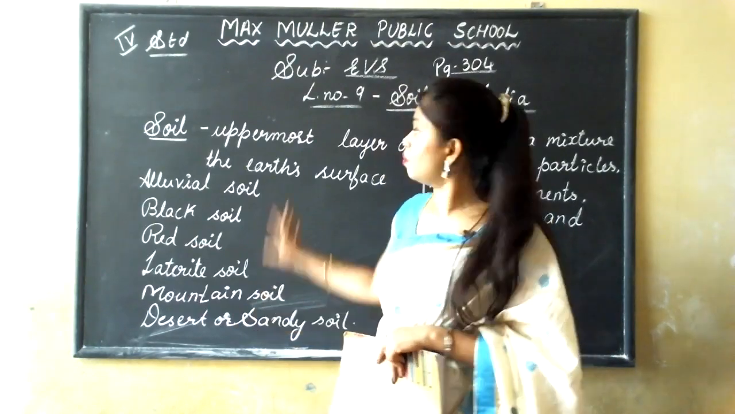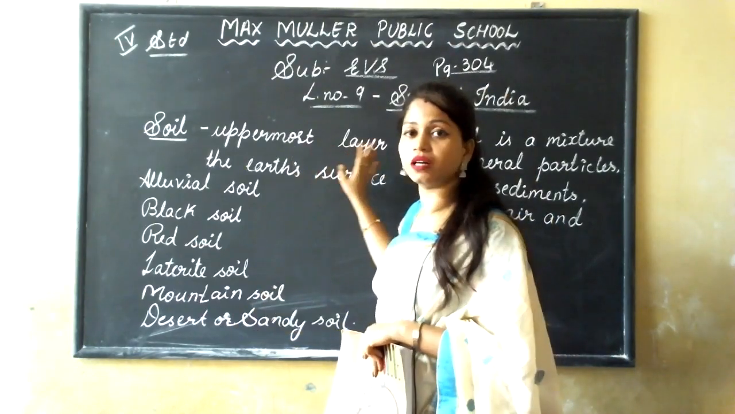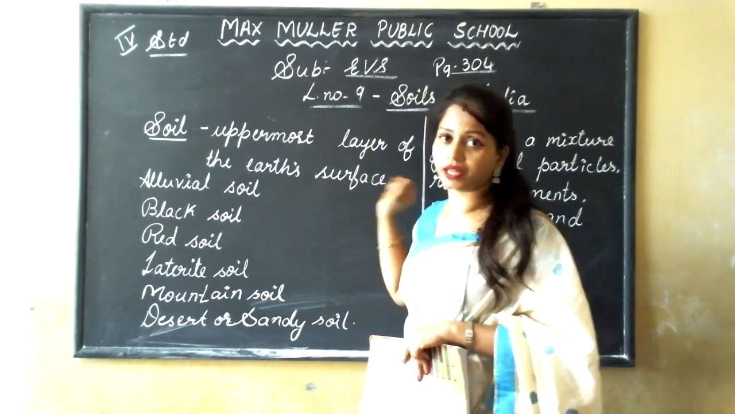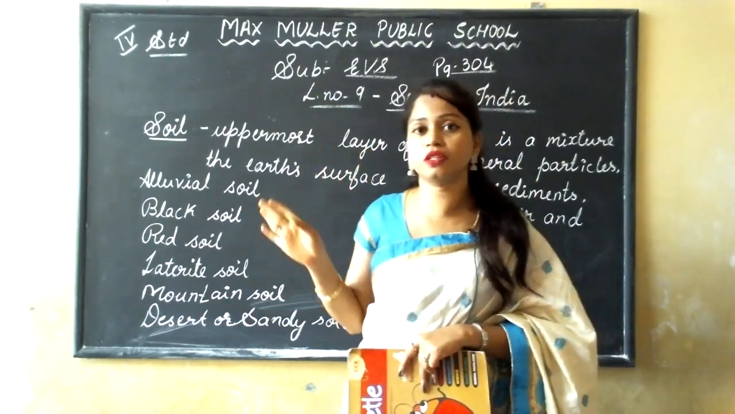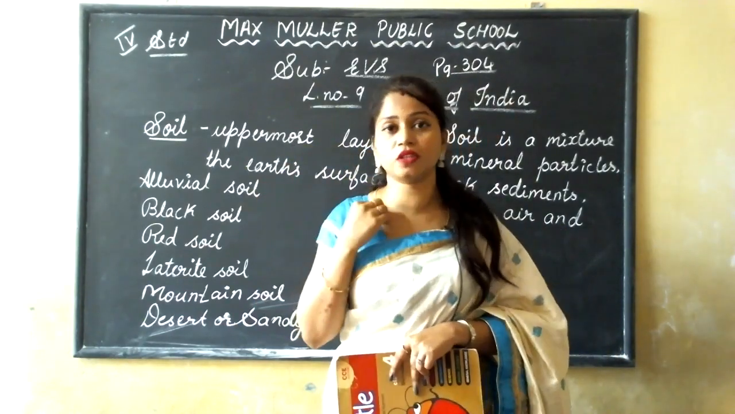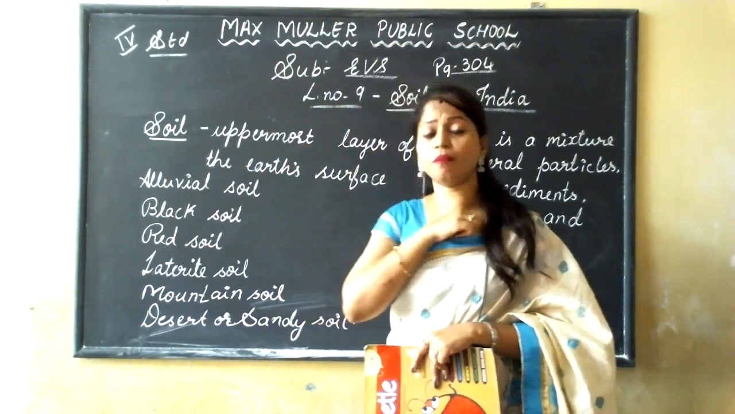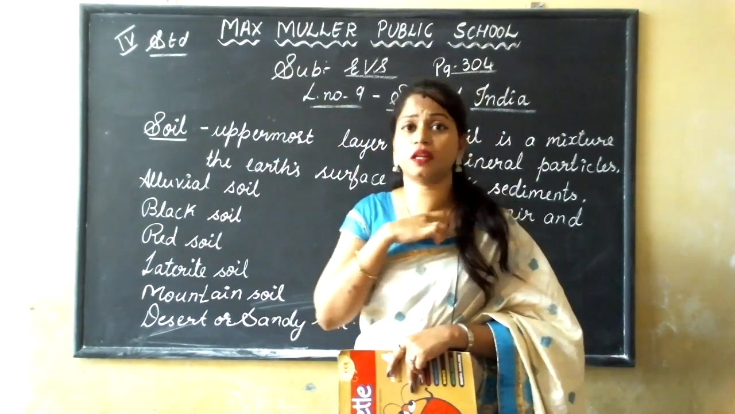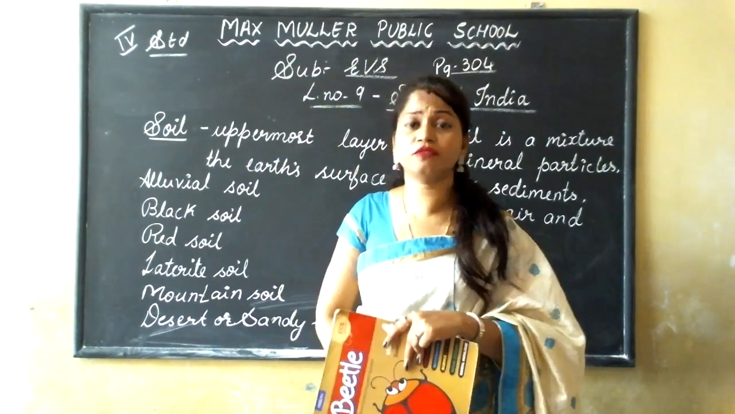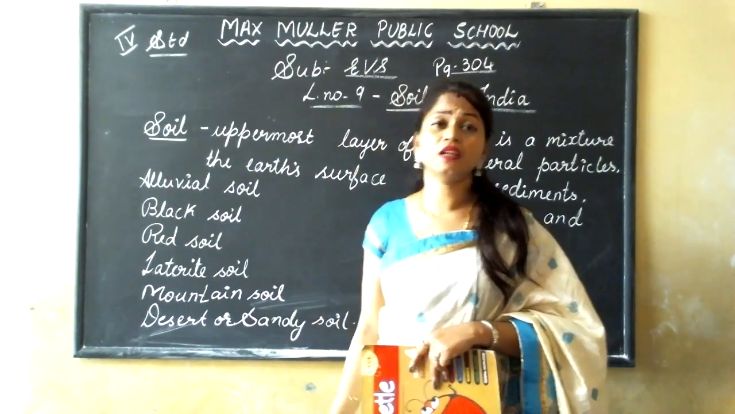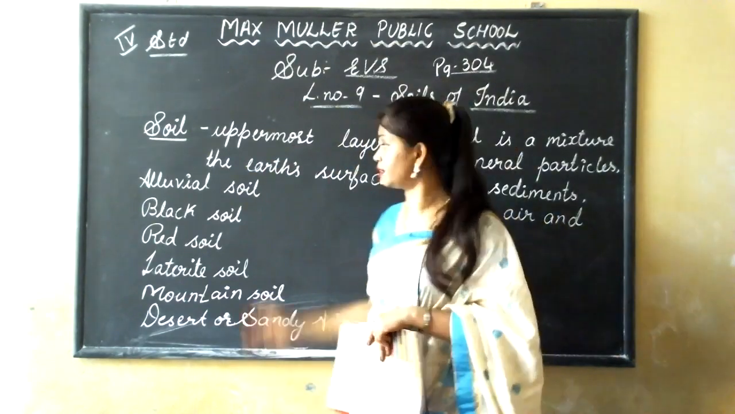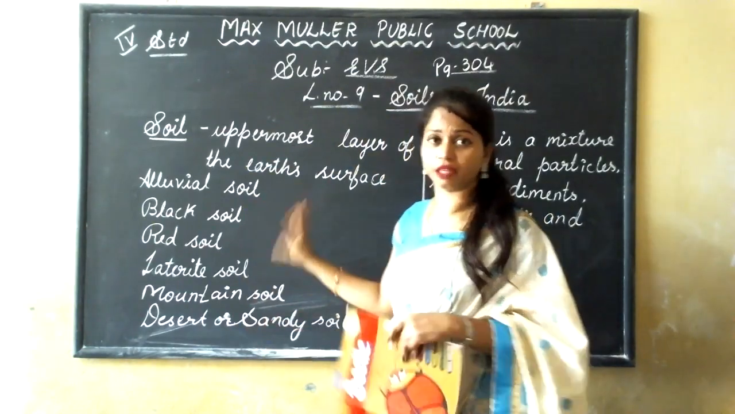Okay, understood? What is soil? The uppermost layer of the earth's surface is called soil. It takes thousands of years to form one layer of soil. By the breaking down of rocks, weathering and gathering of the rocks makes the soil. And we have learned the different types of soil.